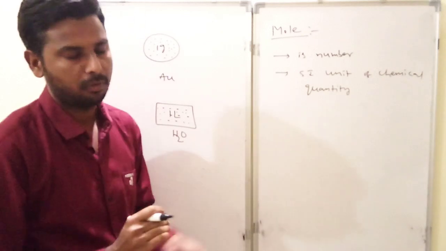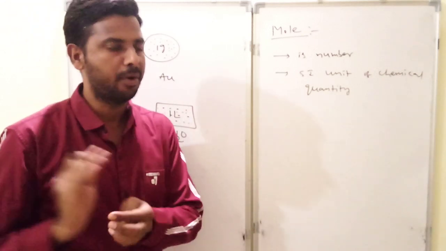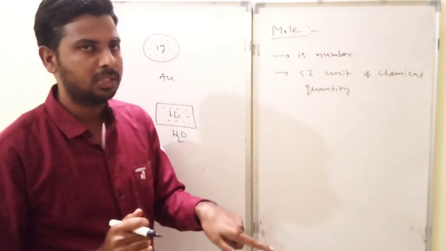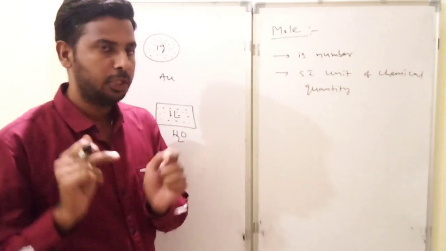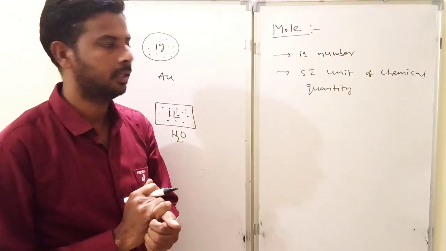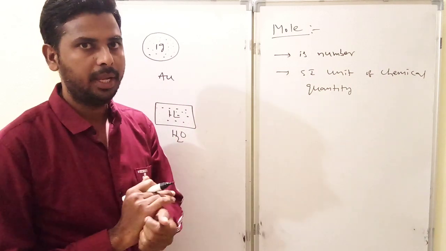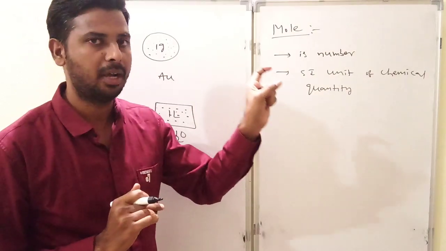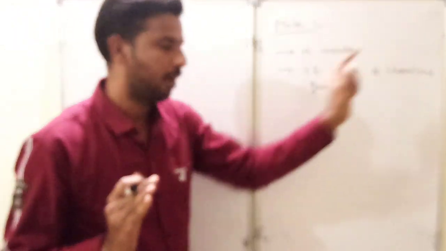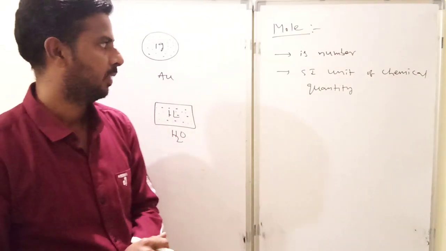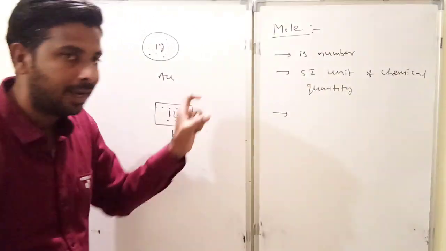Here I shall give one small explanation. As per the SI system, there are 7 base quantities. In that, the 7th base quantity is amount of substance. For that amount of substance, the unit is mole. Do you understand? So mole is the 7th base quantity and it is the SI unit of chemical quantity. So we can use sometimes chemical quantity or amount of substance. Fine. Now we shall try to know what that number is.